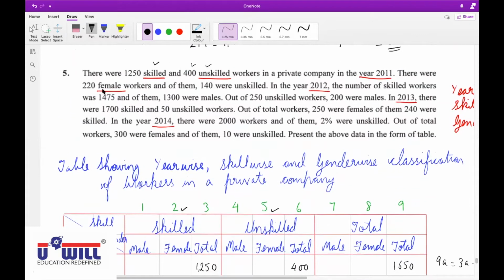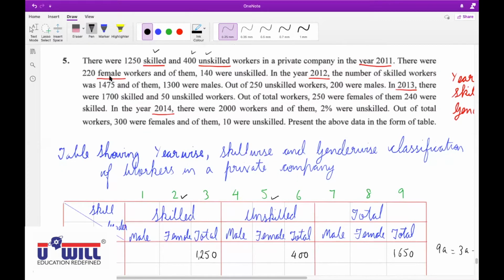There were 220 female workers and of them 140 were unskilled. First of all, there were 220 female workers. So, Ayushi Patel, unmute yourself. Yes, sir. Where will we write this 220 female workers? There were 220 female workers.